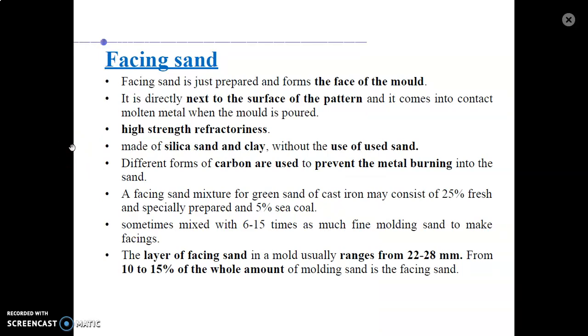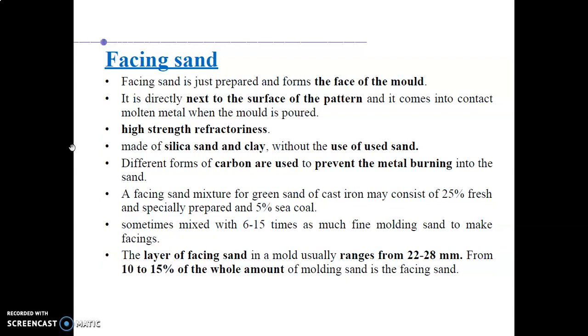Facing sand is prepared and forms the face of the mold. So you can see its name depends upon the application where you are using this sand. It is directly next to the surface of the pattern, and it comes into contact with the molten metal when it is poured. So you can see the area surrounding the pattern is made with the facing sand.